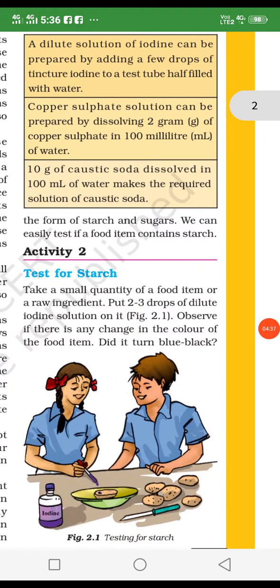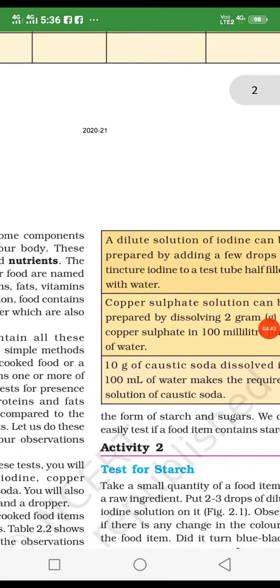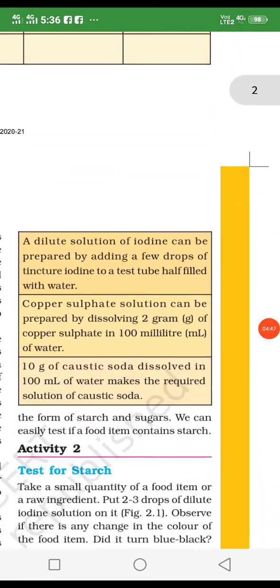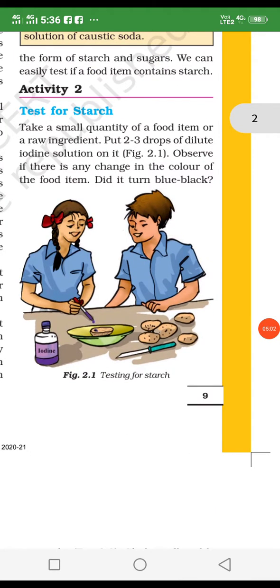Okay, now there are some tests for starch, proteins and vitamins. There is activity number 2. One activity was done about food, and that table is completed. Now activity number 2: how do you find out that a type of food contains starch? Starch means carbohydrate. When we eat potato and chapati, how do we find out which component is mixed in it? There is an experiment. And how do we find out starch? By adding iodine solution.